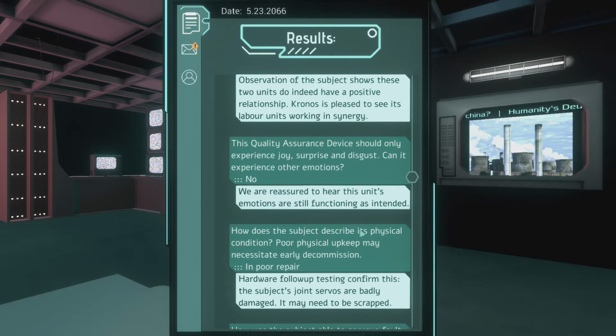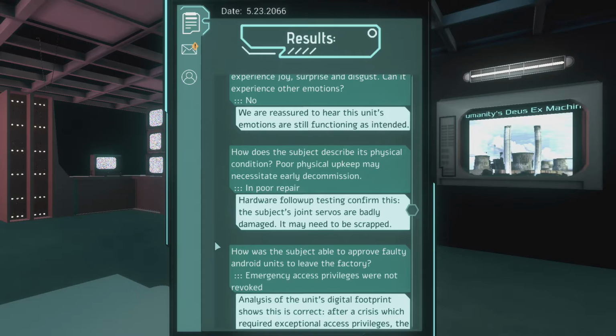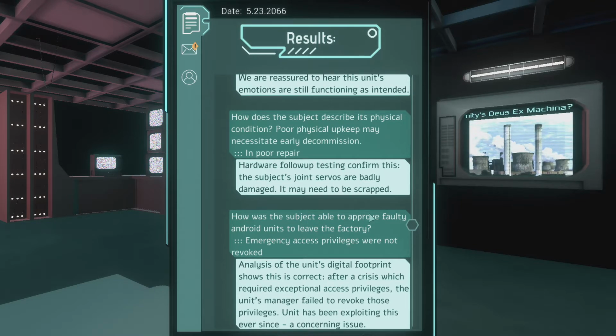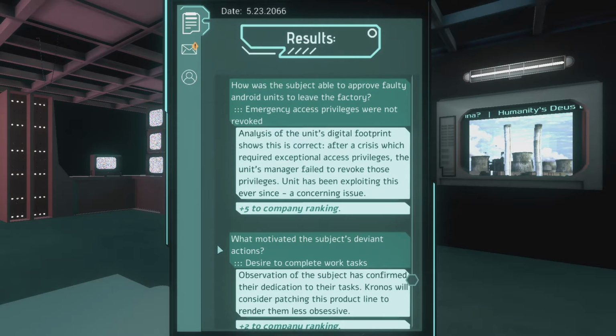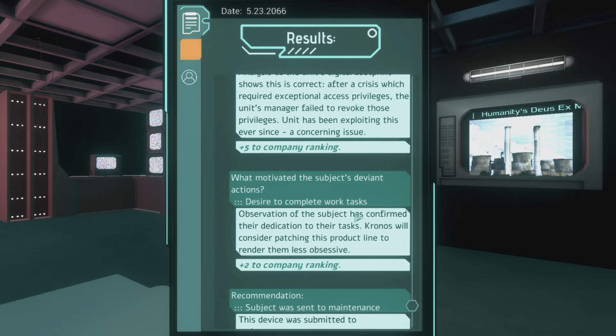How does the subject describe its physical condition? Hardware follow-up testing confirmed this. The subject's joint servos are badly damaged. It may need to be scrapped. How was the subject able to approve faulty androids? Analysis of the unit's digital footprint shows this is correct. After a crisis which required exceptional access privileges, the unit managers failed to revoke those privileges. The unit has been exploiting this ever since, a concerning issue. Observation of the subject has confirmed their dedication to the task. Owners will consider patching this product line to render them less obsessive.